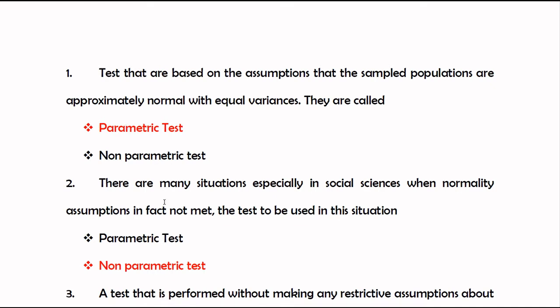Number 2. There are many situations, especially in social sciences, when the normality assumption is not met. The test to be used in this situation? When the normality assumption is not met, it means the dataset did not follow the parametric distribution. So in this situation, a non-parametric test is suitable. So the right answer is non-parametric test.